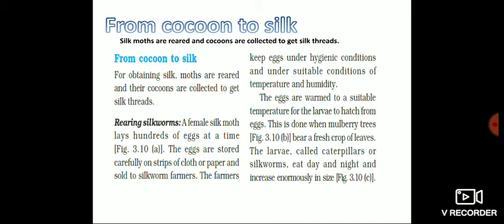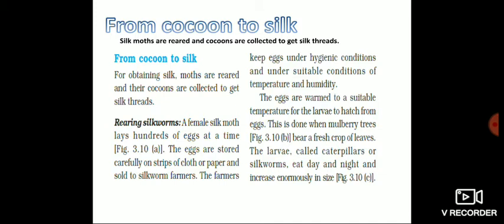The farmers keep the eggs under hygienic conditions and suitable temperature and humidity. The eggs are warmed to a suitable temperature for the larvae to hatch. This is done when mulberry trees bear a fresh crop of leaves. The larvae, called caterpillars or silkworms, eat day and night and increase enormously in size.